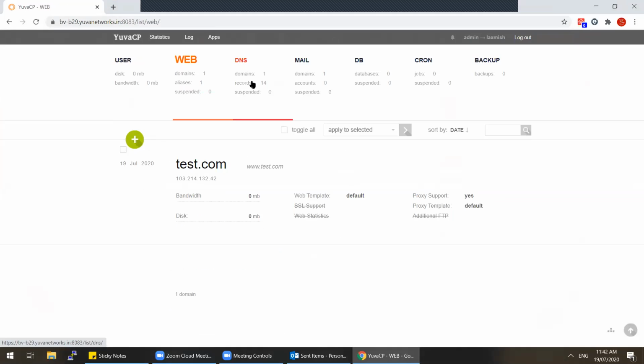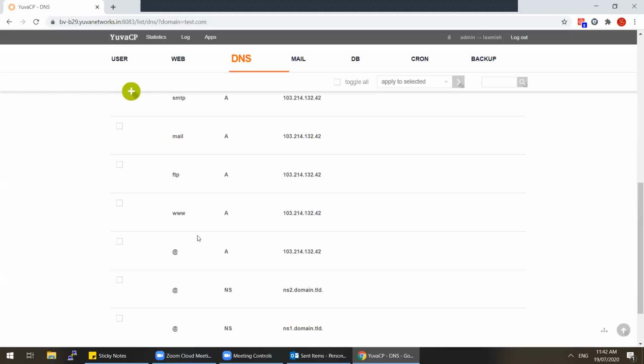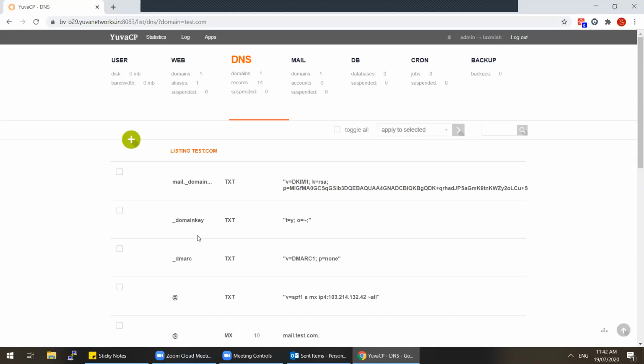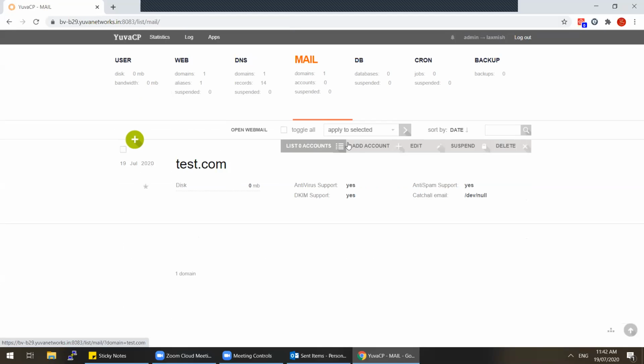Okay. Now DNS, if you want to add any records or change a record, by default we are adding all these records. In case you want to change a record, delete a record, or add more records and subdomains, you can do it here. And by default, the mail service will also come. If you want to create a mail account, you can create it and configure it in Outlook, on mobile, anything, or even use the webmail.